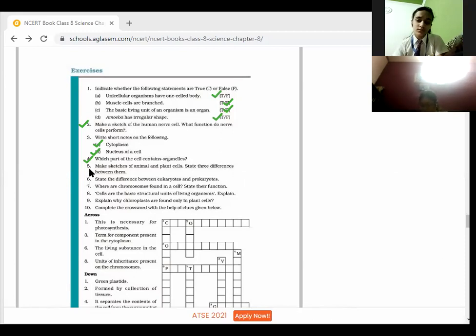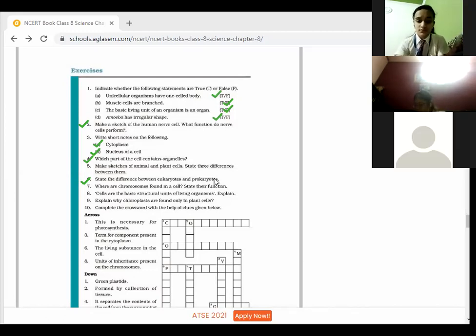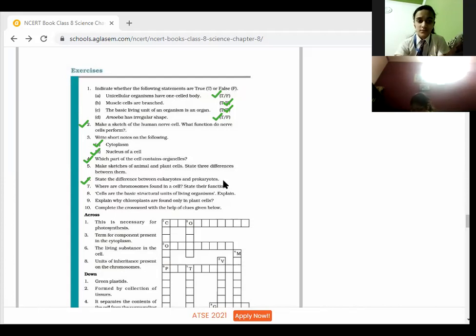Okay, children. Next question number 6 is there. The difference between the eukaryotes and prokaryotes already you have done. You have to give one difference of the definition, and another difference. Ma'am, the cells having nuclear material without nuclear membrane are termed as prokaryotic cells. Yes, prokaryotic and eukaryotic. Next comes, where are chromosomes found in the cell? Kindly raise your hand. State their function. Where are chromosomes present in the cell? Ma'am, chromosomes are in the nucleus.